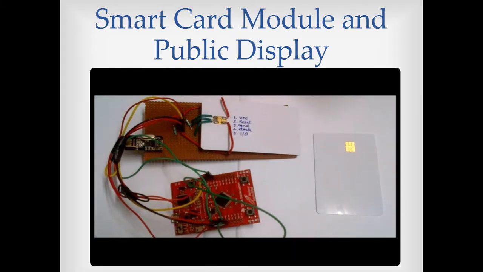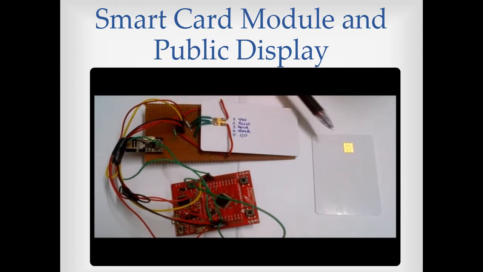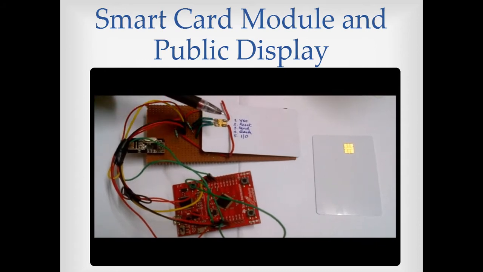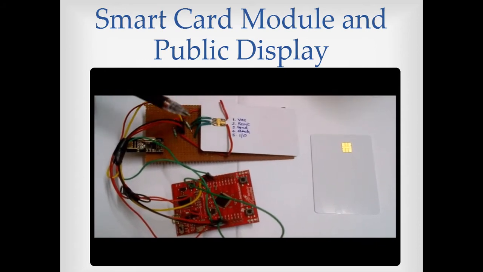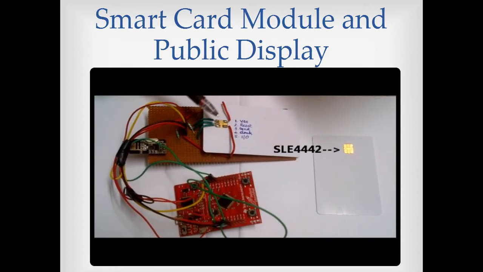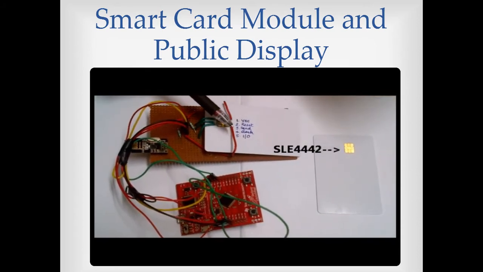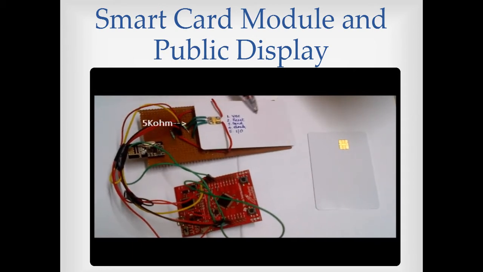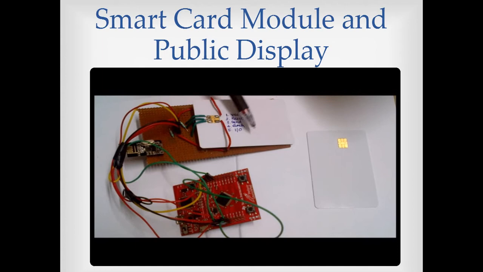To digitalize the fine management system, we have used a Smart Card, and this Smart Card is interfaced with Stellaris with just a 3-wire interface. Since the Smart Card has the IC SLE4442, which has 3 open collectors, we have to use 5 kilo ohm pull-up resistors to avoid floating voltages, and these are connected to the reset, clock and IO pins.